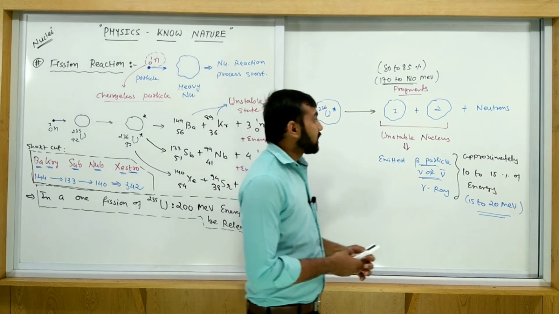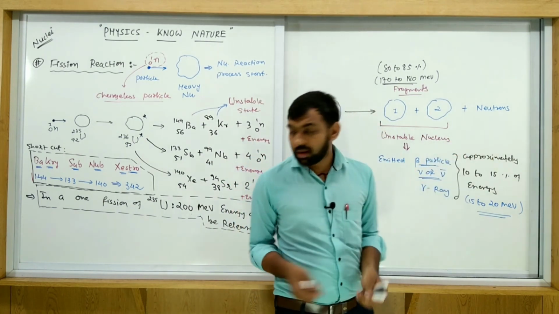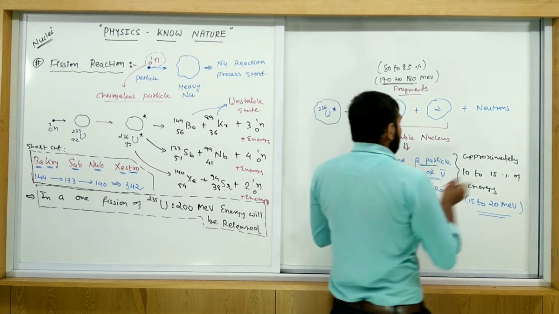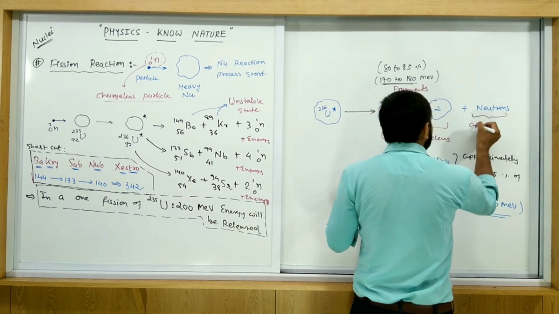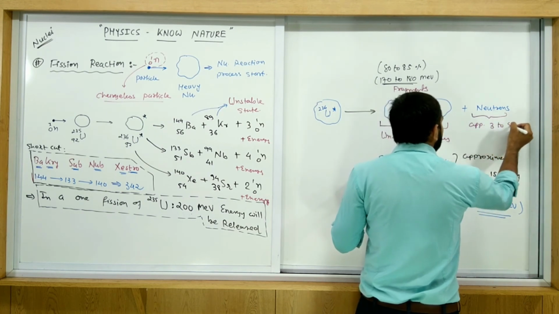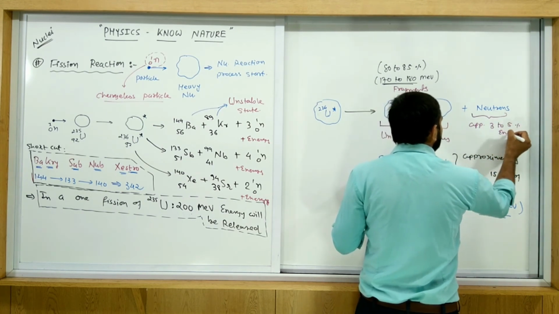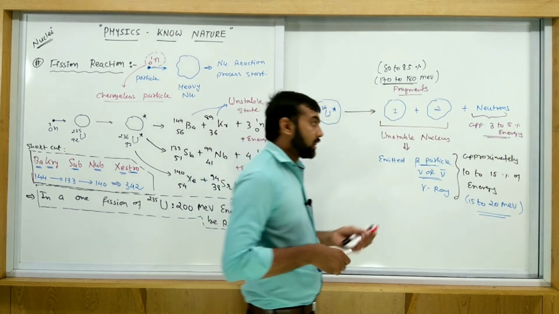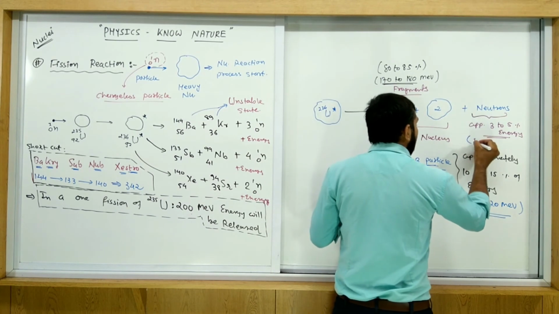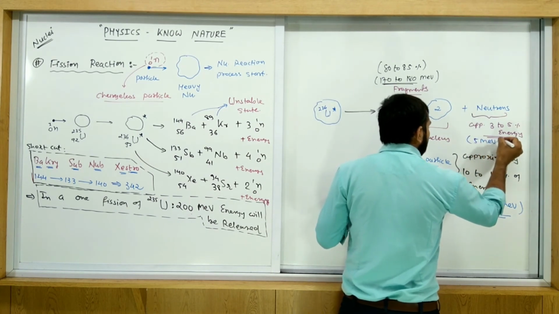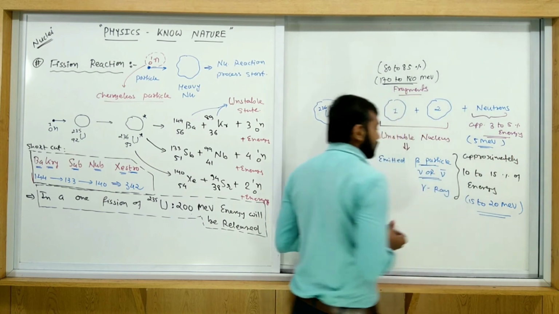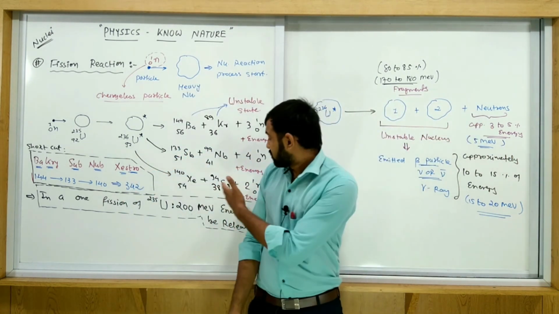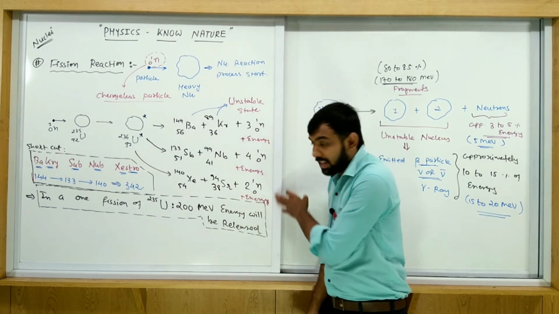Okay, and finally remaining is what? Neutrons. Maybe 3 neutrons, 2 neutrons, 4 neutrons. So with this, between this neutron remaining approximately 3 to 5% of energy. If you consider 3 to 5% of energy, then it is approximately 5 MeV. Approximately 5 MeV energy is shared between the 2 neutrons, maybe 3 neutrons, maybe 4 neutrons, like this.